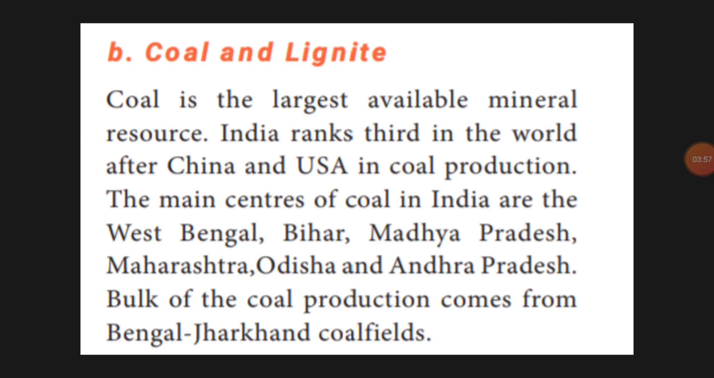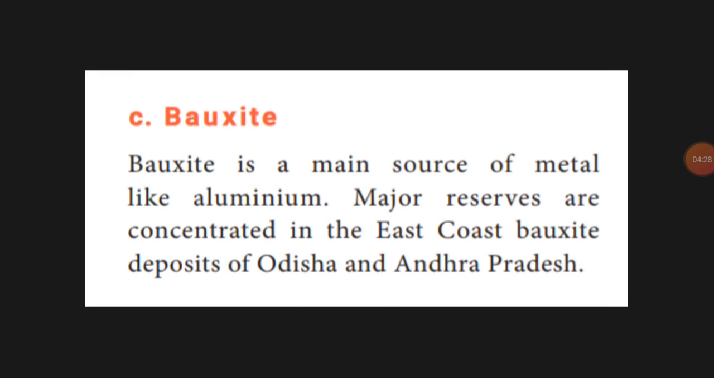Next we'll go for coal and lignite. In coal and lignite, India is third in the world, after China and USA. Bengal, Bihar, Madhya Pradesh, Maharashtra, Odisha are the places where we can find coal and lignite. The bulk of coal is in Bengal and Jharkhand, where we have coal fields and mines. Next, bauxite. Bauxite is the main ore for a metal like aluminium. It is found in Odisha and Andhra.